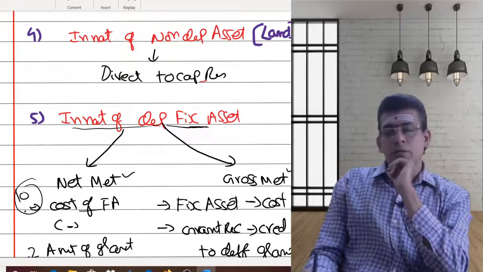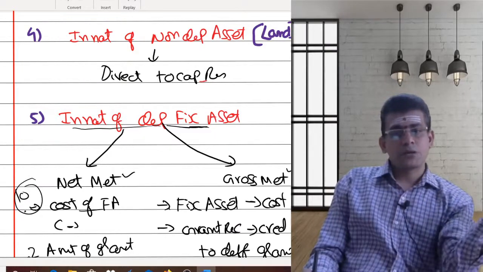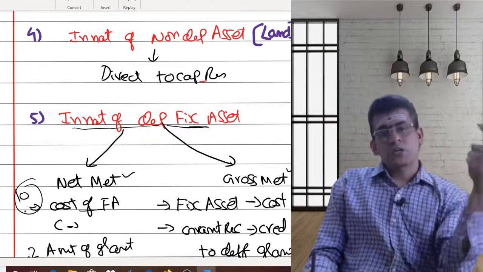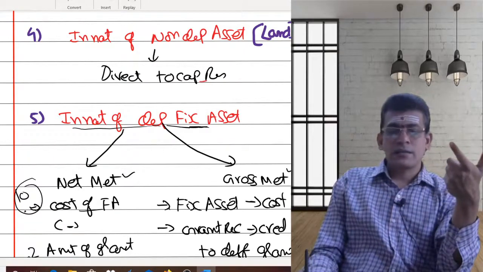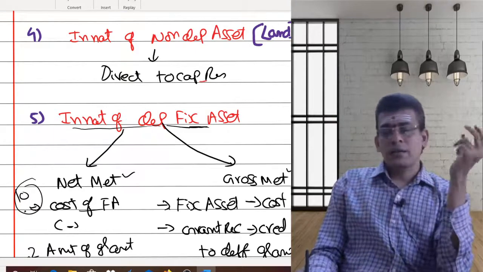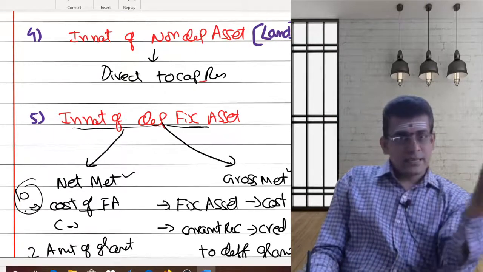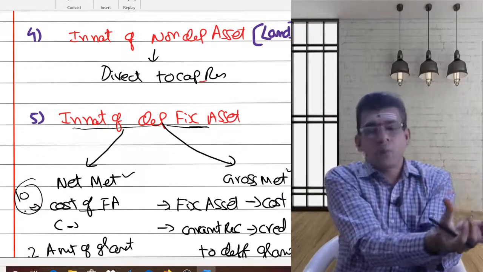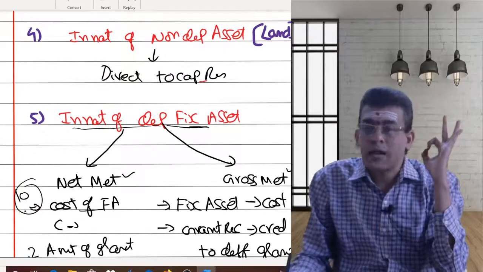Then coming to gross method, I will calculate my depreciation separately. I will take the cost and calculate the depreciation on the cost, and I will recognize the grant received separately. So ultimately here, as I take the depreciation, I will amortize the grant and transfer that to my profit and loss account. That is what is called the accounting treatment.